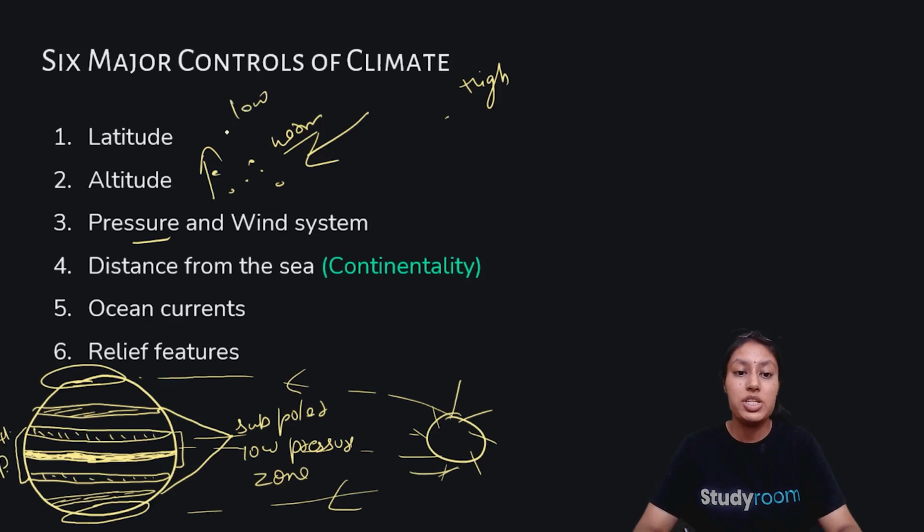Definitely pressure is high, because the air coming there is very heavy. That's why it is close together and moves in a downward direction. So this is the wind system that is followed.